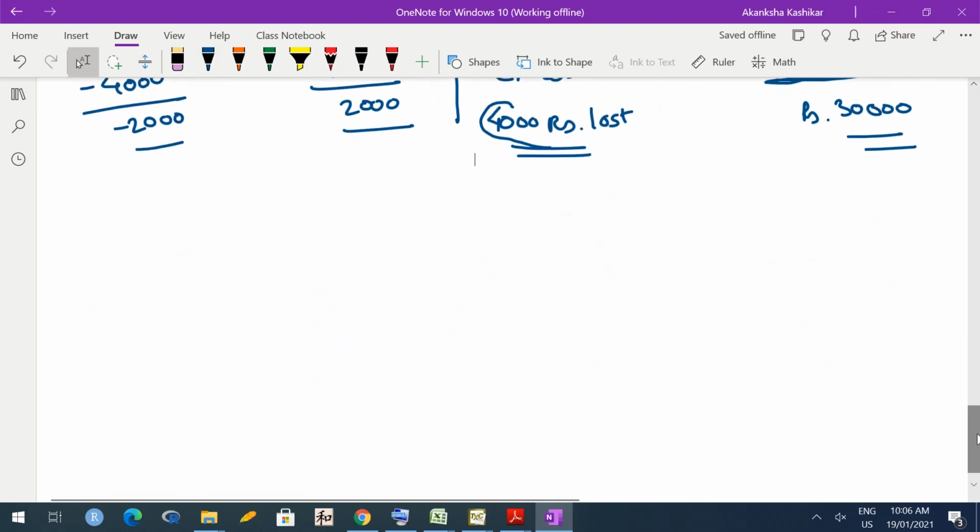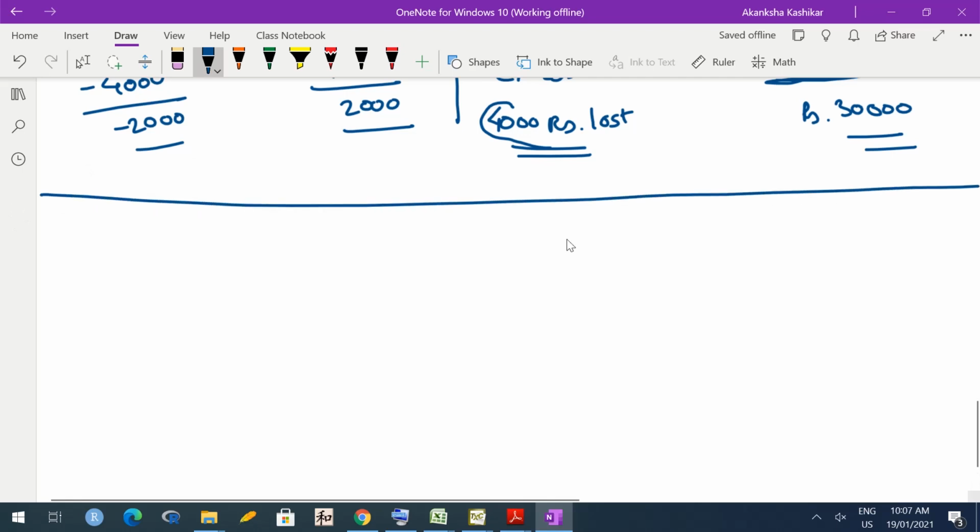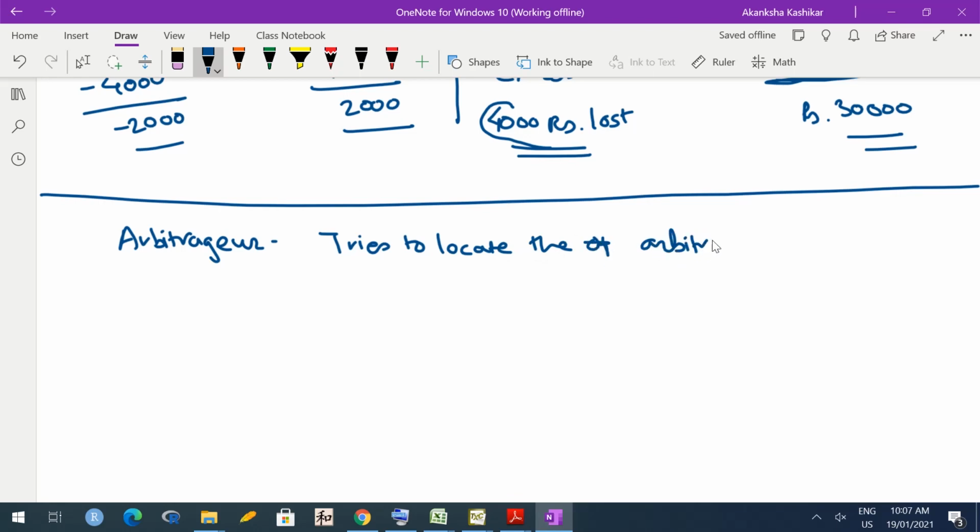Okay. And now the third type of trader. What does the third type of trader do? So the name of the trader is arbitrager. We have already seen what is the meaning of the word arbitrage, right? Arbitrage is a chance of risk-free profit. So an arbitrager basically tries to locate such opportunities, tries to locate the arbitrage opportunities and tries to make profits from them.